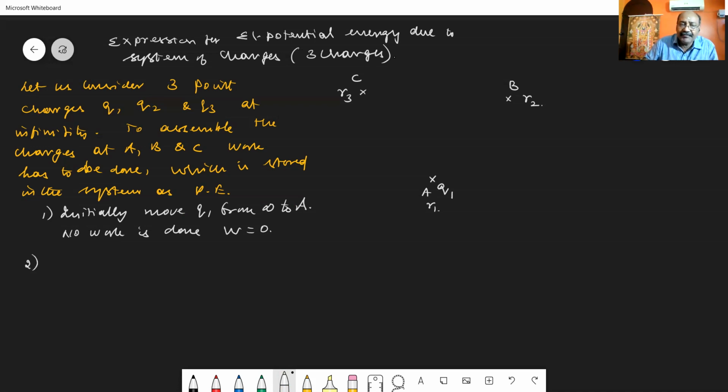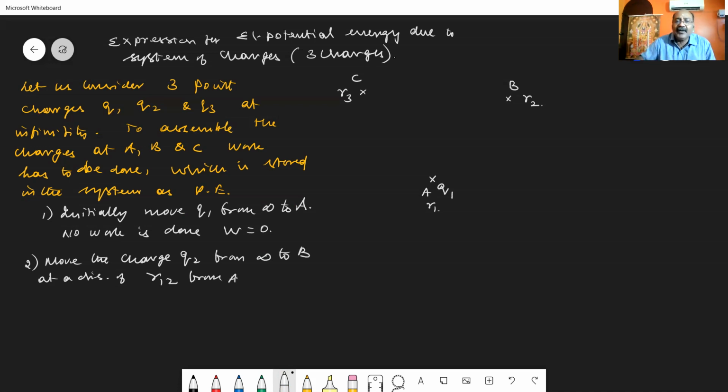Now the second one, move the charge Q2 from infinity to the point B, at a distance of R12 from A. Let us consider the distance from A to the point B as R12.